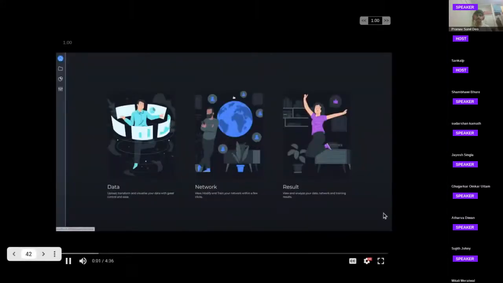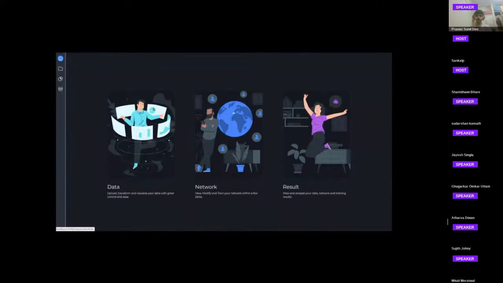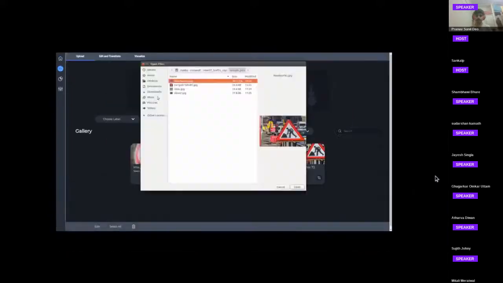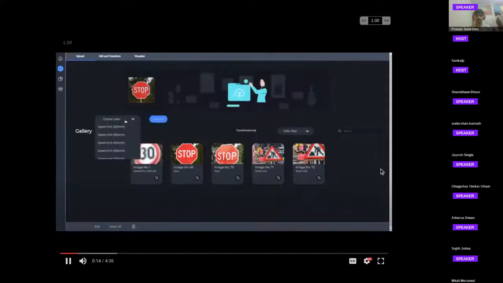So this is our GUI, and we have divided it into three main parts. First one is the data tab, second is the networks, third is the result. Let's move on sequentially and go through the data tab first. Here the user can upload images, select the label and upload them.